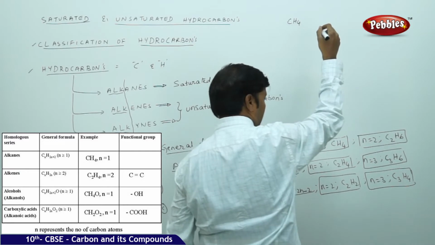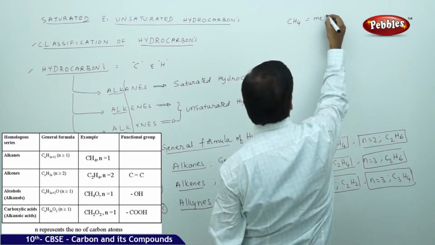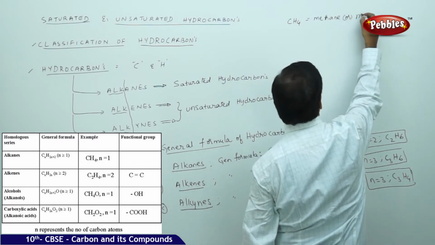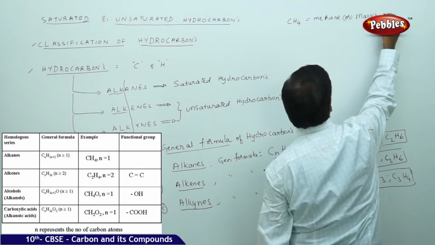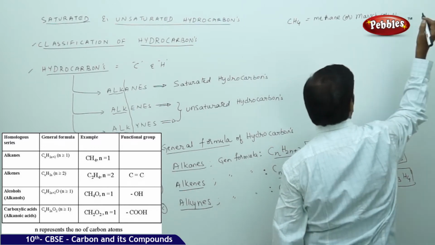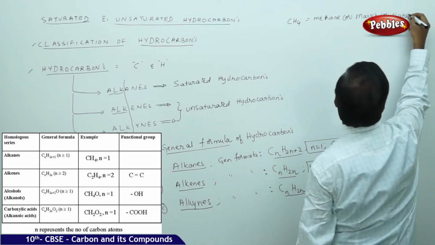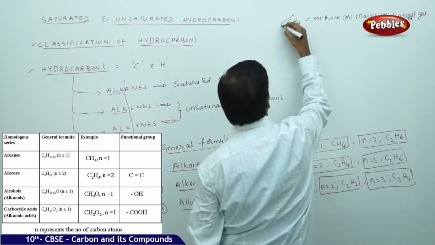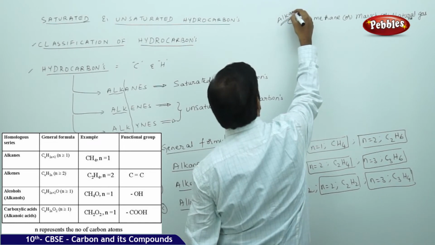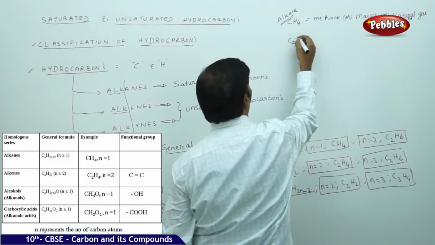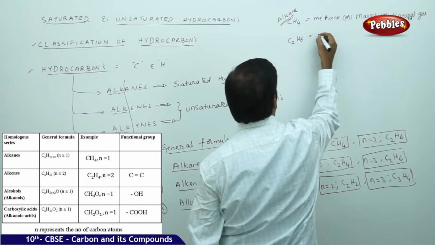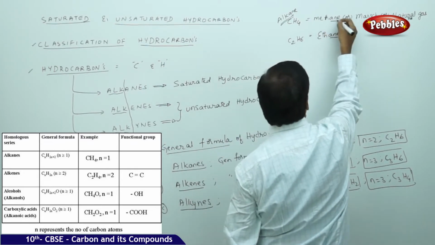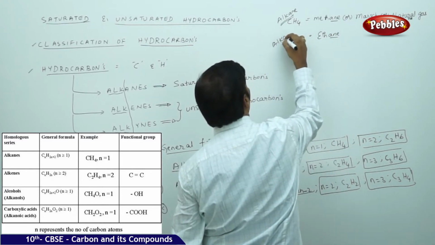CH4 is methane, or you can call it marsh gas or natural gas, and it is an alkane. C2H6 is ethane, because it ends with ane. This is also an alkane.